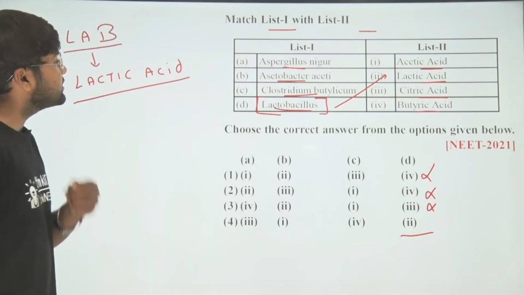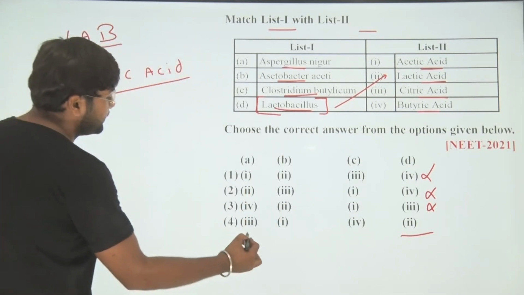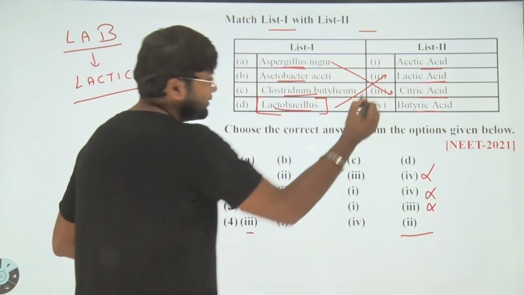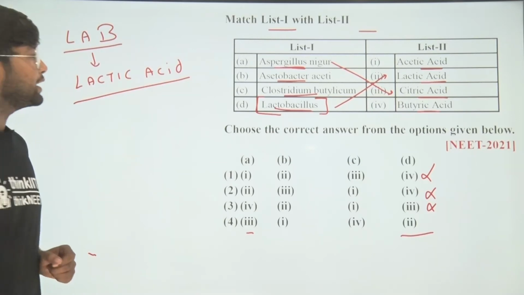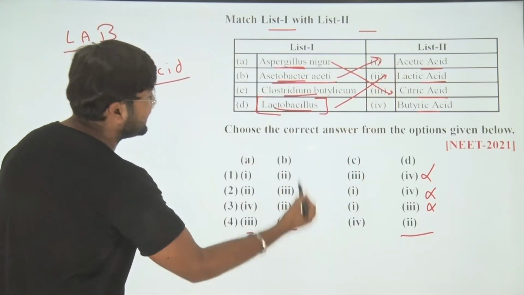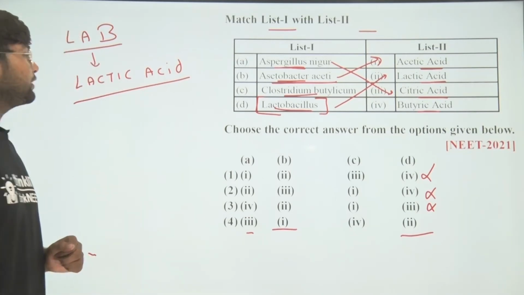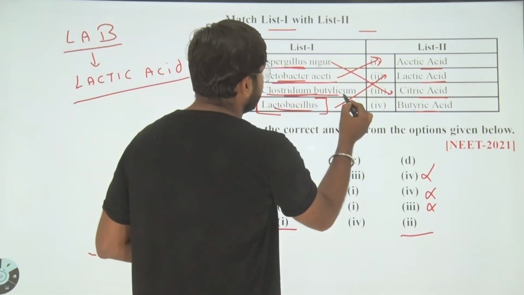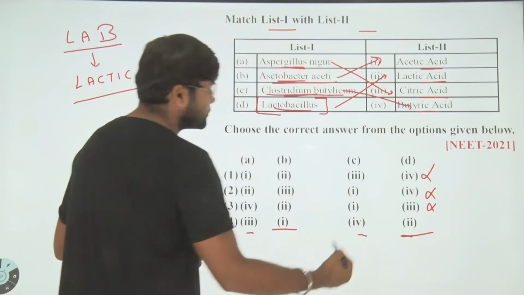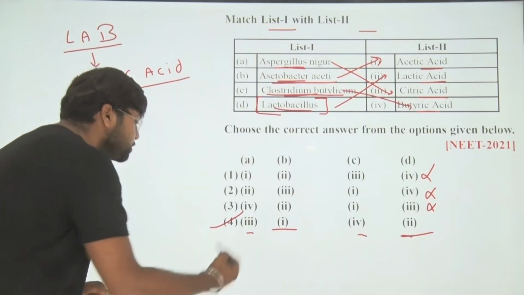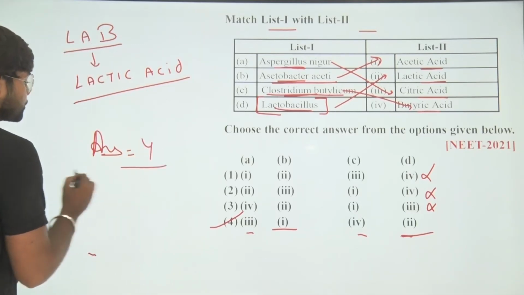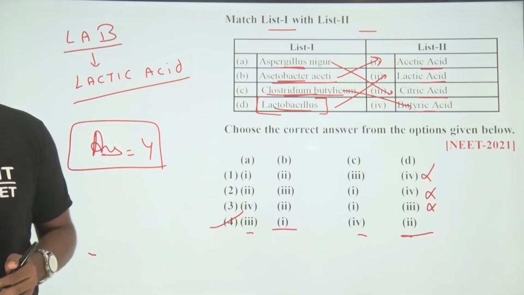Let's have a look toward the others. Aspergillus niger secretes citric acid, it is also correct. Acetobacter aceti secretes acetic acid, it is also correct. Clostridium botulinum secretes butyric acid, it is also correct. So the correct answer, students, goes to what? The correct answer of this question goes to the fourth. Clear? Copy down.